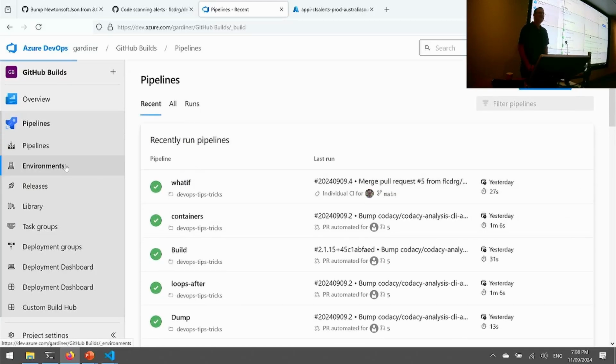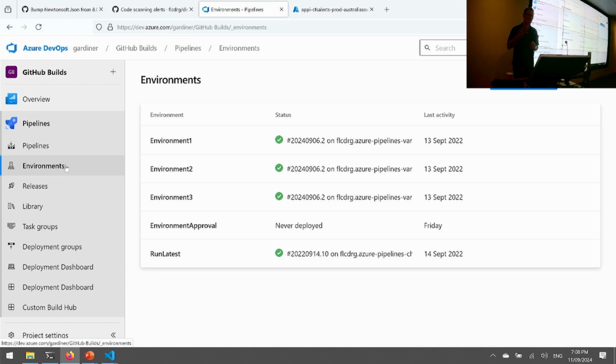We've got environments, and normally you would use an environment to indicate I'm going to target dev or test or prod, and that's the name of the environment I'm deploying to. So I've got environment 1, 2, 3 here. But those dates, that's not right. I've deployed stuff more recently than that. I can drill in here.